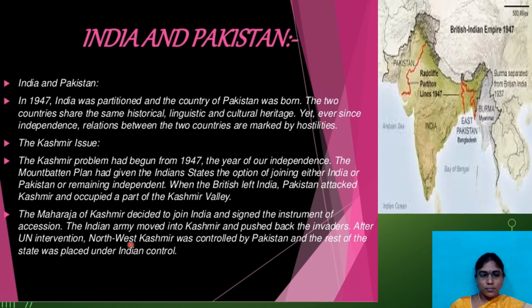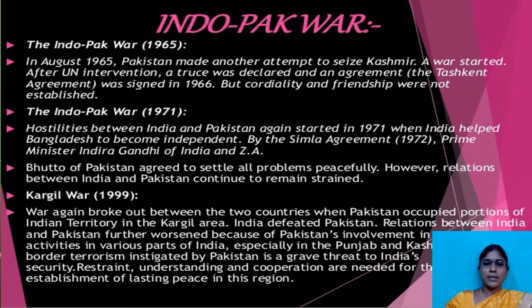So at present, the entire Jammu and Kashmir is a part of our India and announced as the Union Territories of India. After the partition of India and Pakistan, many times India and Pakistan fought directly in wars.